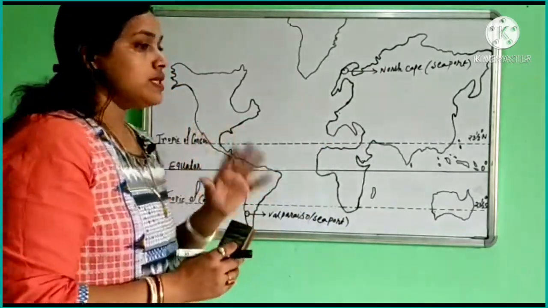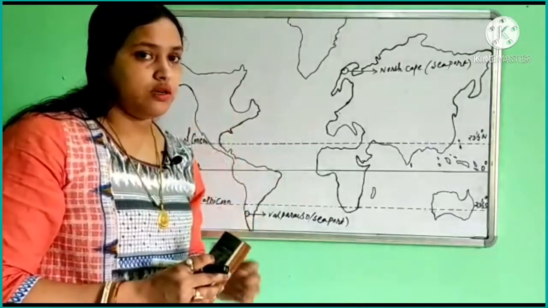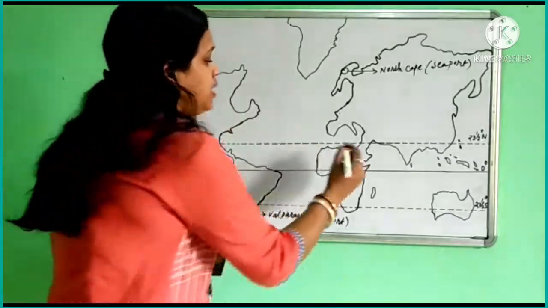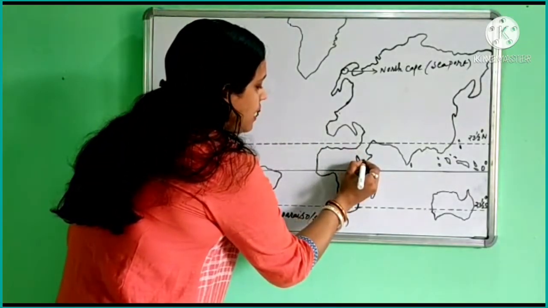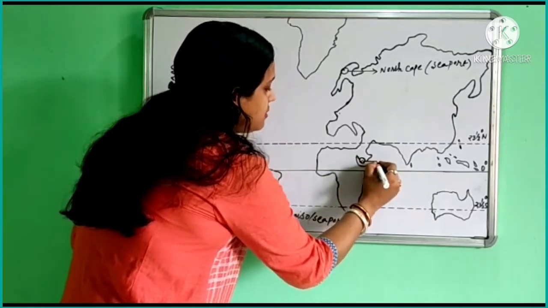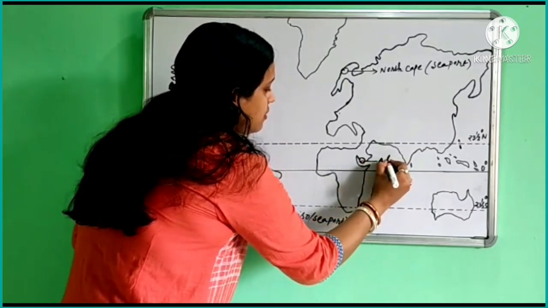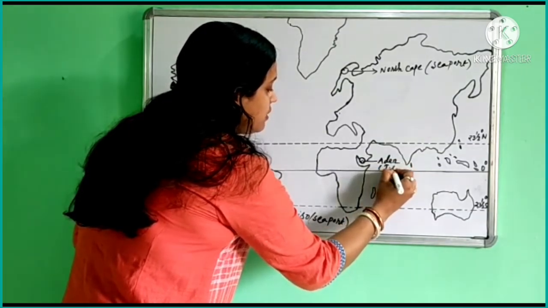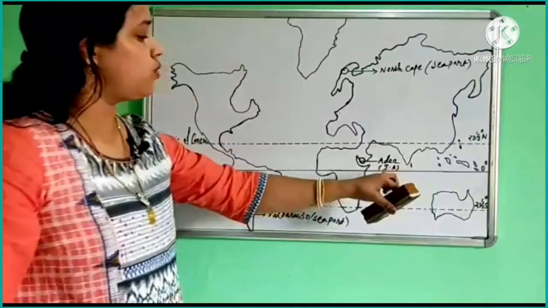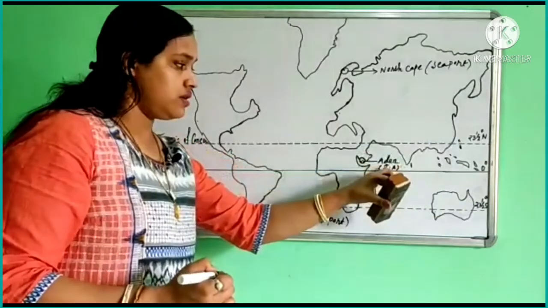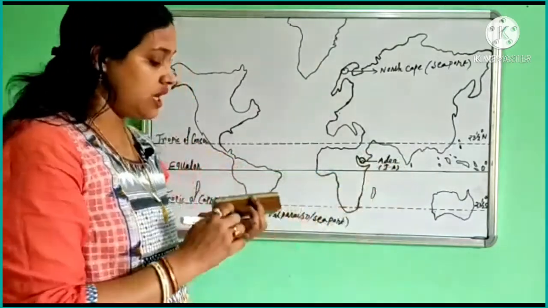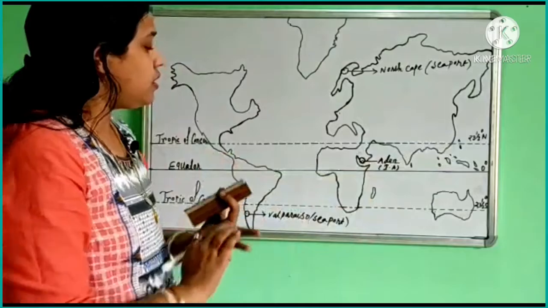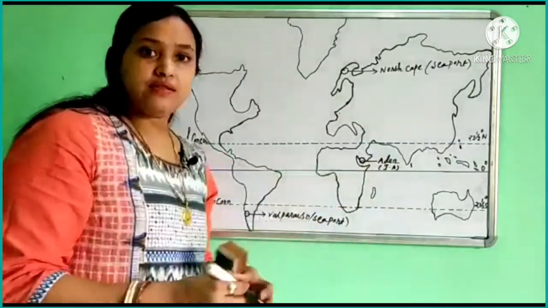Now we talk about some international airports. Here we find Aden international airport. So here I only mark it with an airplane symbol, that means international airport. Then we find Paris.